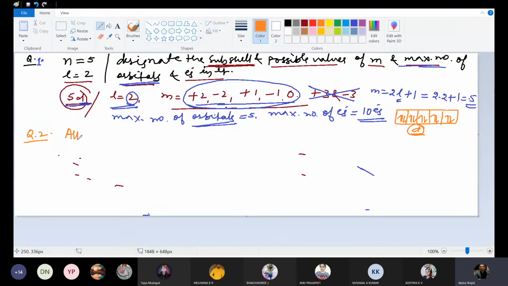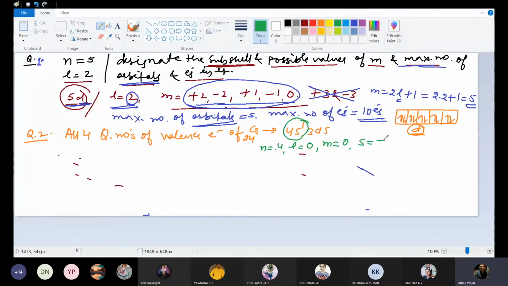All 4 quantum numbers of the valence electron of chromium 24. Chromium 24 is 4s1 3d5, and this will be the valence electron. So n is equal to 4, L is equal to 0. When L is 0, M will also be 0, and S will be plus half or minus half.